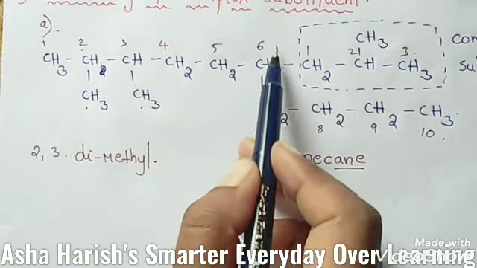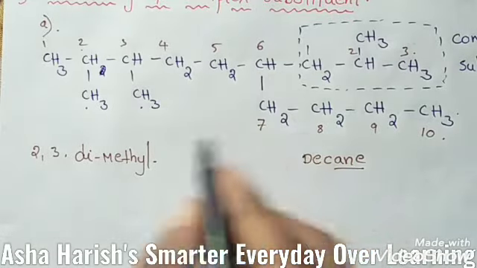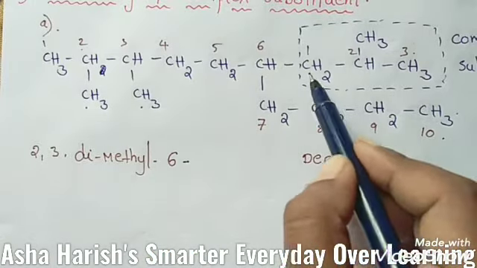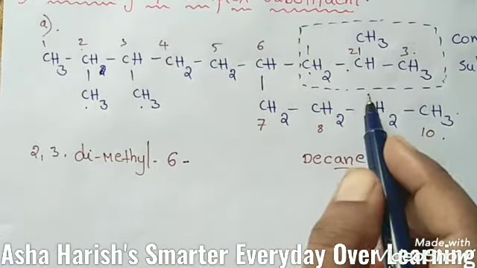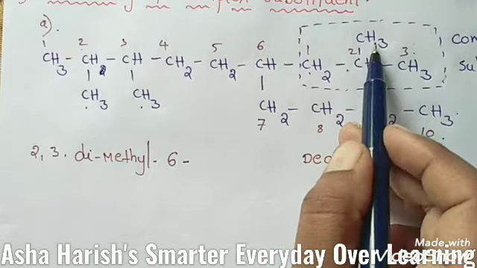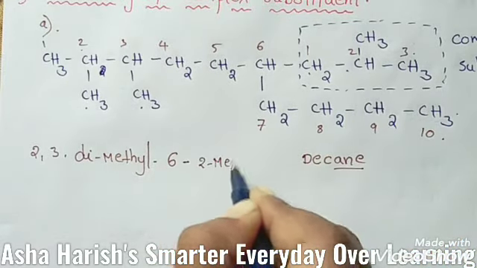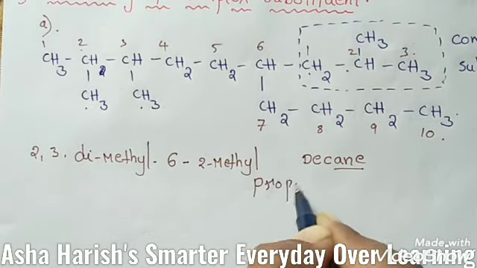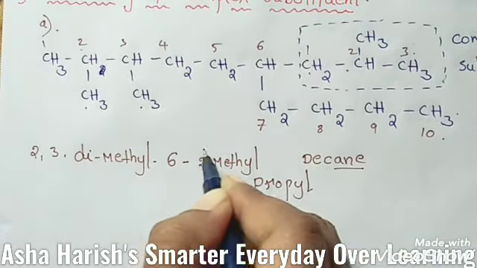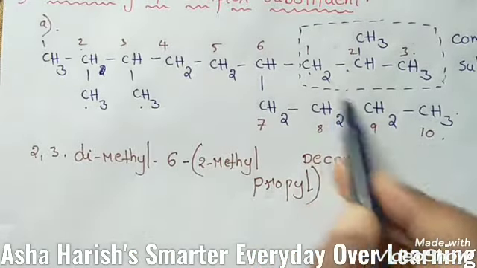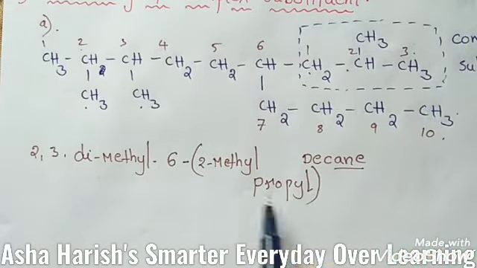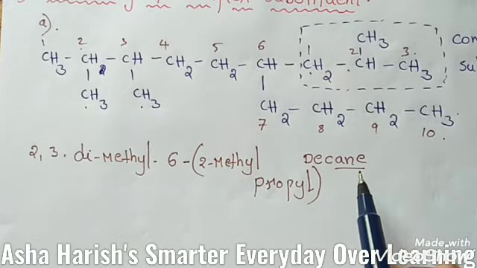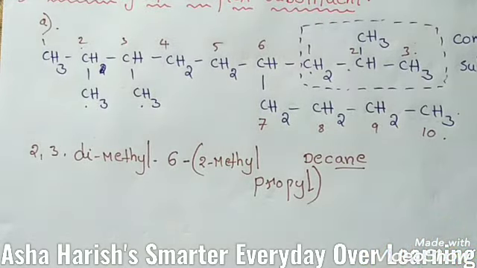And here at the sixth carbon, see again 1 2 3 means prop, right? The root word is prop here. 2 methyl, so 2 methylpropyl. Here this is the complex substituent. 2 methylpropyl decane. Okay, like this you can give numbering to this. And let's see the next example.